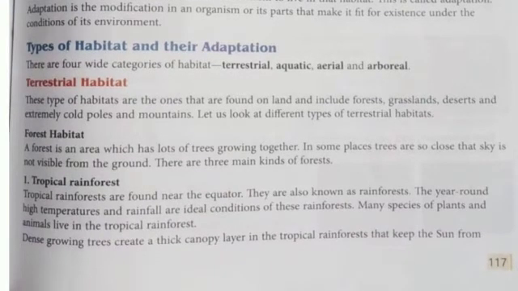Terrestrial. These types of habitat are the ones that are found on land. What is on land? Forest, grassland, desert, extremely cold poles, South Pole, North Pole, and mountains. All are terrestrial habitats because they are part of land. Let's look one by one.